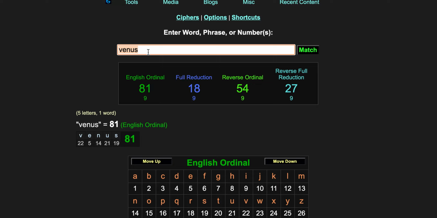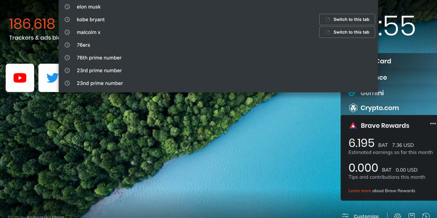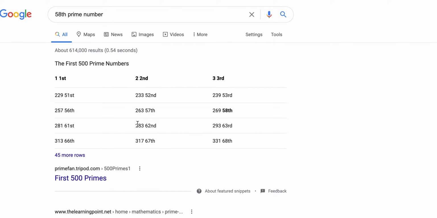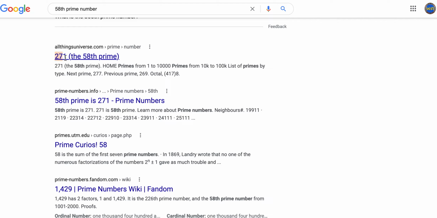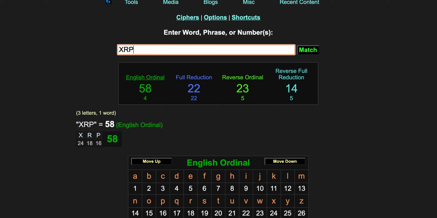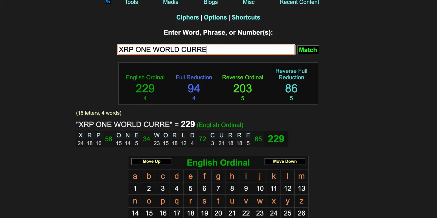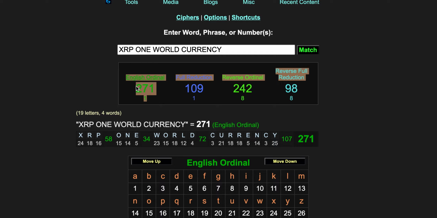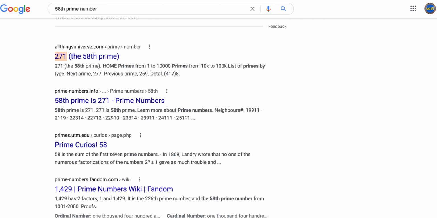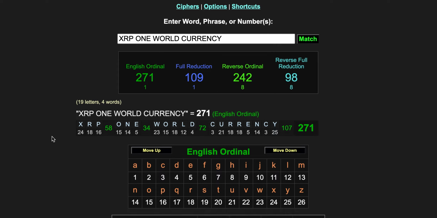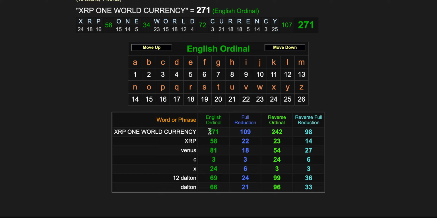Okay, so the next one that I thought was really interesting was when you write XRP, you get 58. And the 58th prime equals 271. And if you go to Gematrinator and you type in XRP one world currency, you get 271, the 58th prime. XRP, the one world currency. 271, the 58th prime for XRP.